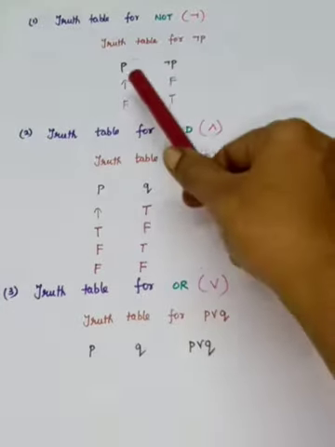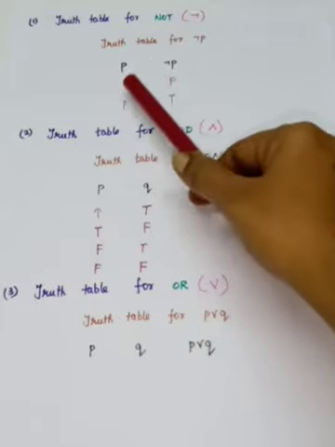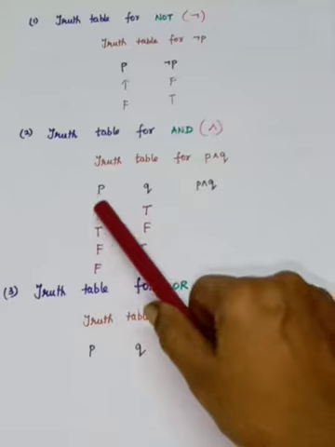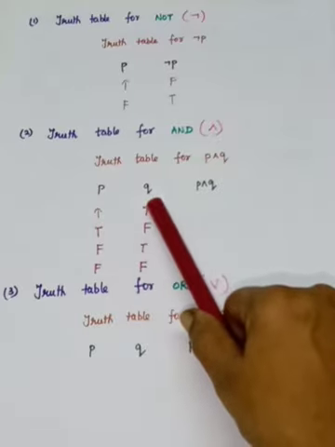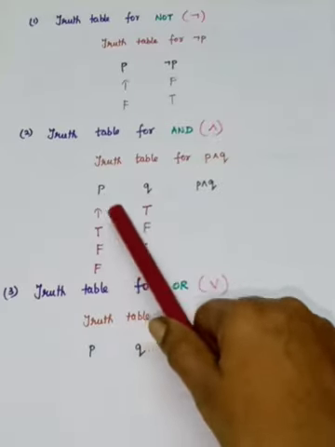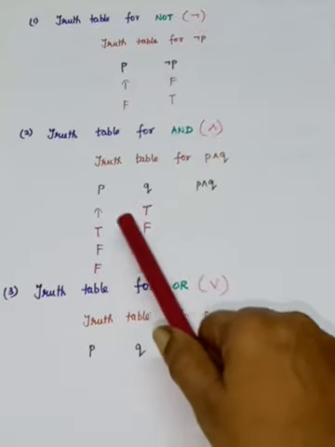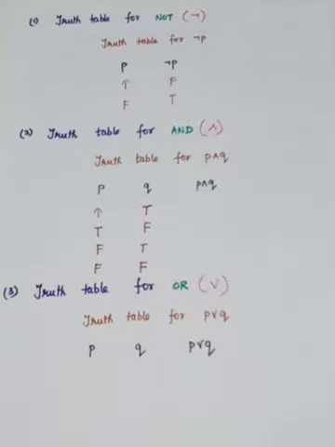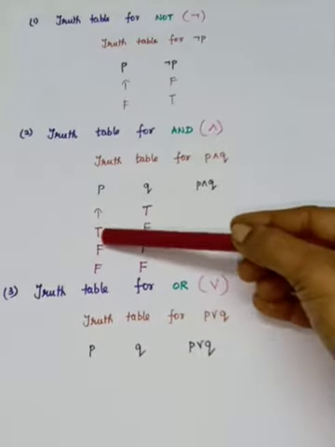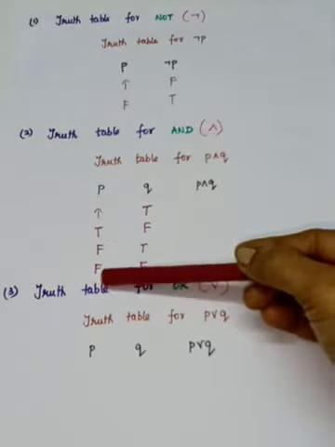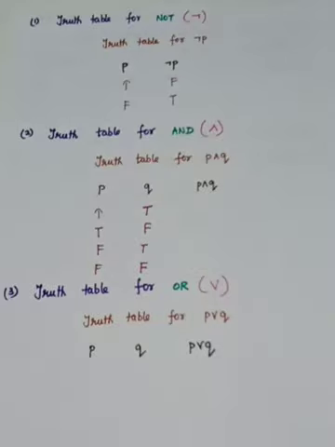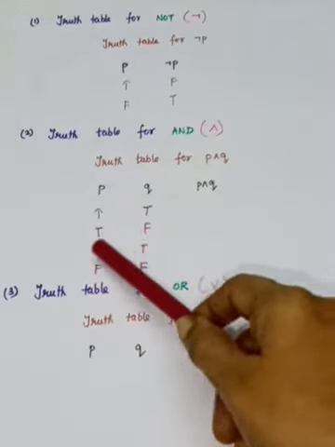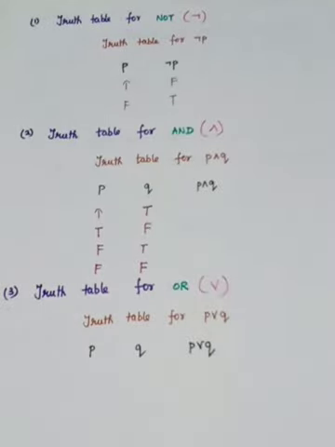If only one simple statement is there, how many rows can we write? 2 rows. If 2 simple statements, one is P, another one is Q, you can make true, true, 1 row, true, false, false, true, false, false. So how can you remember? For P, 2 true, then 2 false. Here 1 true, 1 false. In this way you can write. Otherwise we can remember true, true, true, false, false, true, false, false. In this way you can remember.